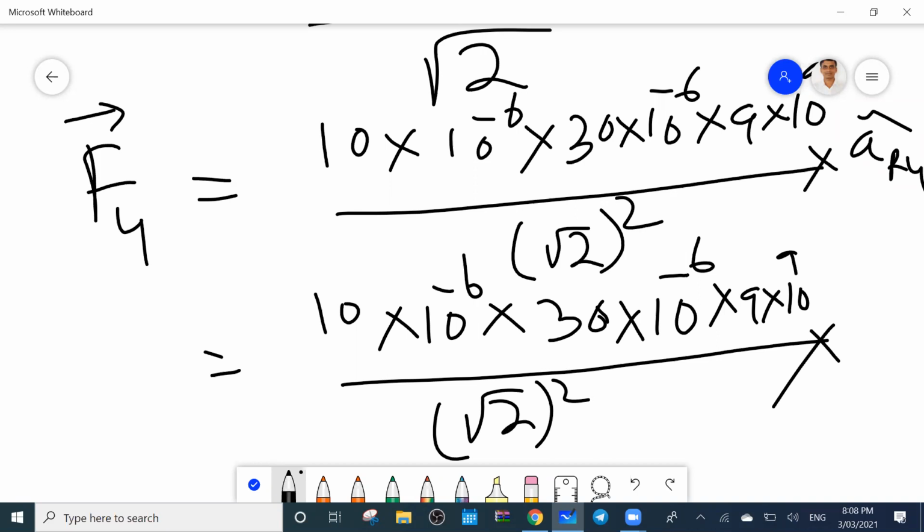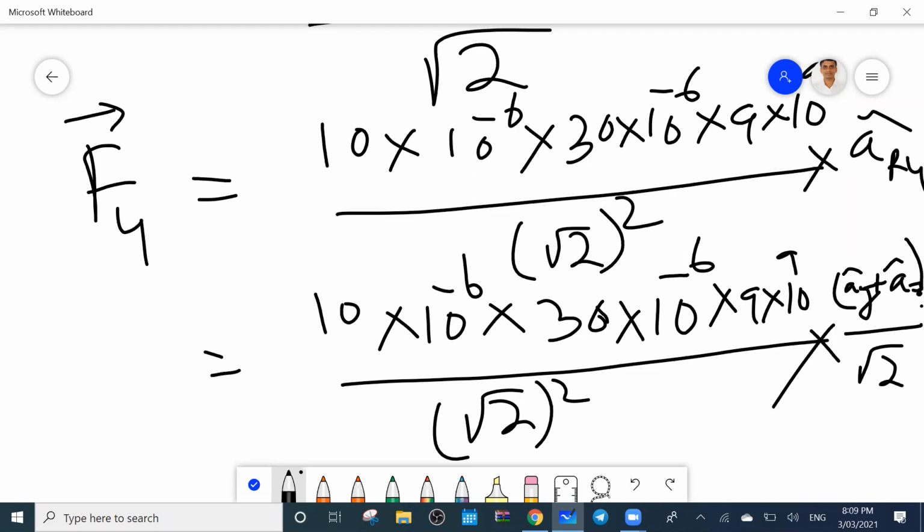What is the F4 value? AY cap plus AZ cap by root 2.